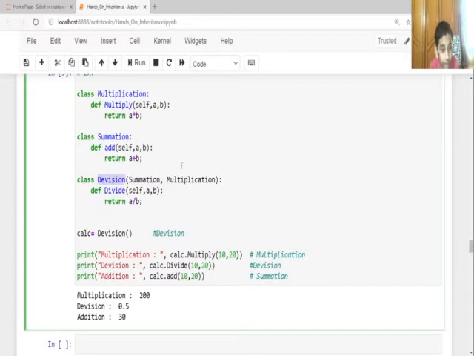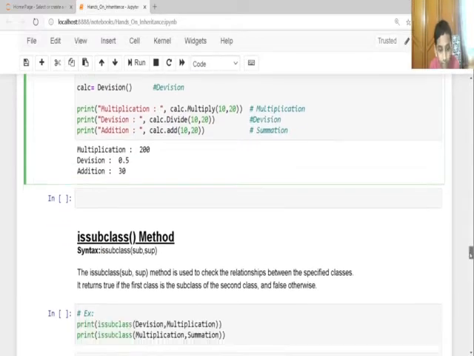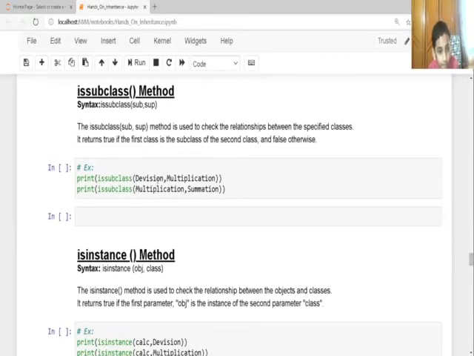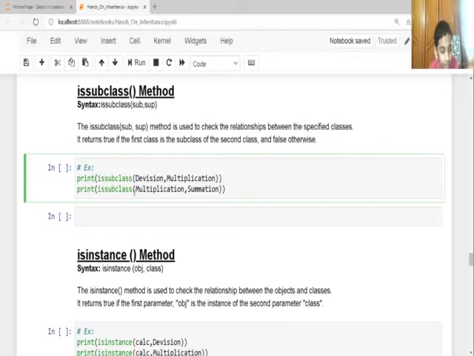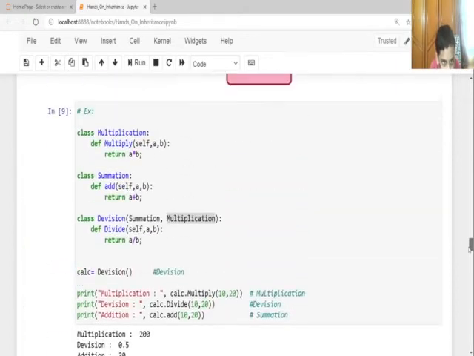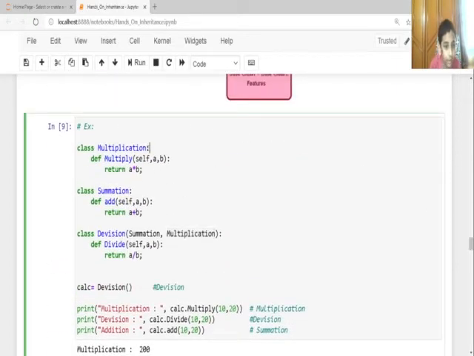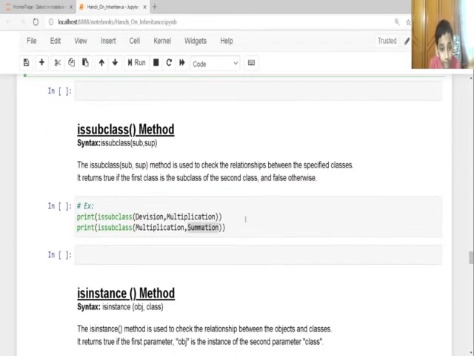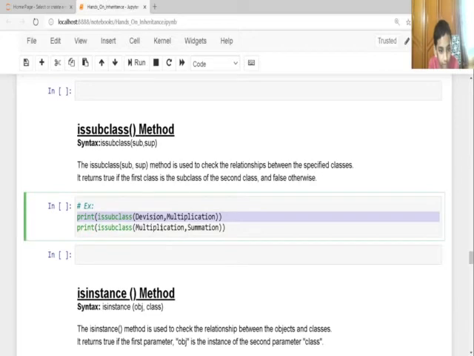Because it's inherited from Summation and Multiplication. So the first one is going to be true. But let's go to the second one: Multiplication inheriting from Summation. Let's check. Multiplication is not inheriting anything, so that means it's going to give false. So the first one is true and the second one is false, so it is going to execute true, false.